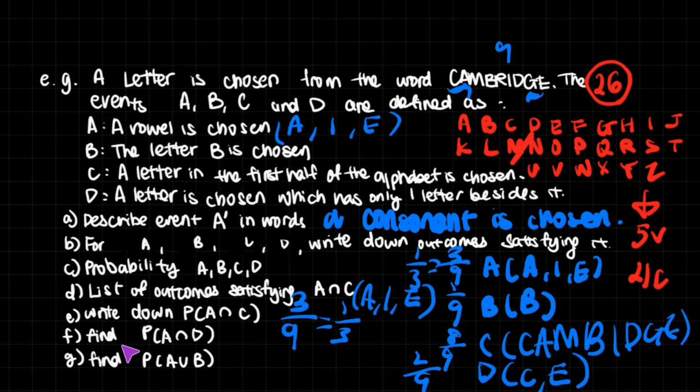Then this says find the probability of A intersection D, a vowel which only has one letter besides it. That's E, right? C isn't a vowel, so that would be 1 out of 9. And finally, we have find the probability of A union B. So vowels and B, which is A, I, E, and B, which is 4 out of 9. So this is how to solve a very simple question that involves knowing what unions, intersections, complements, all of these things, and events actually mean.